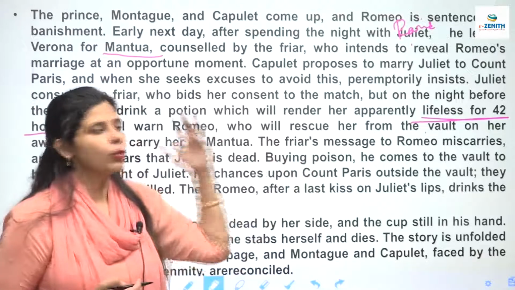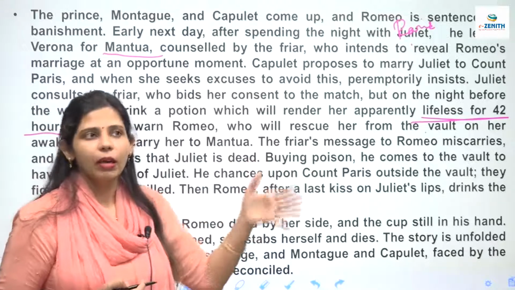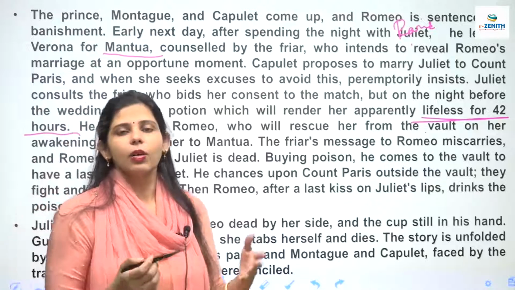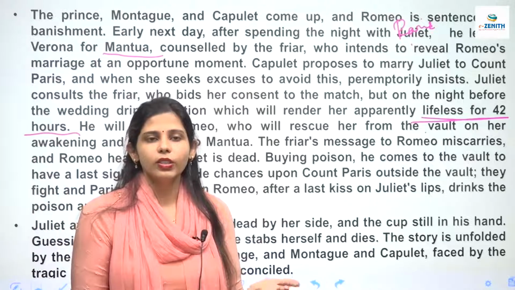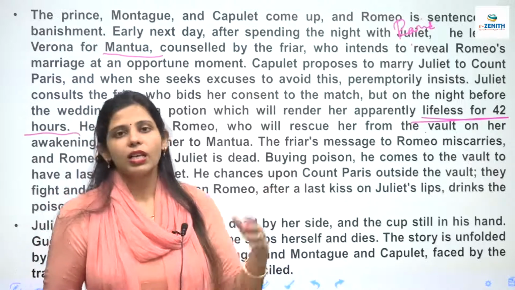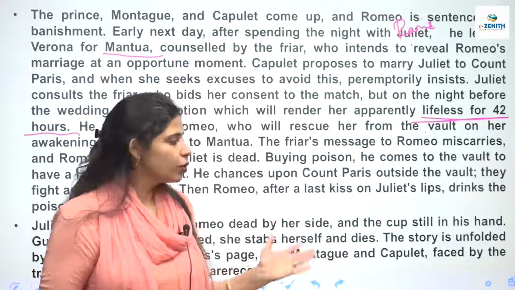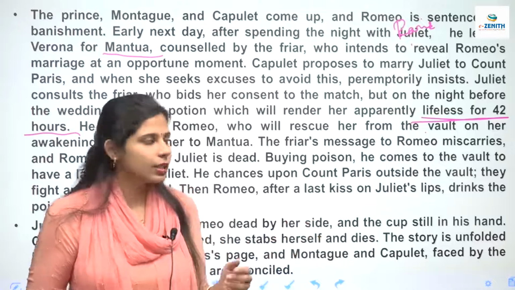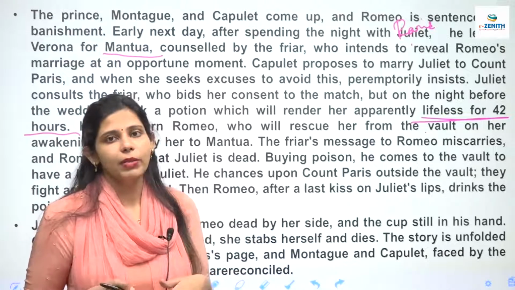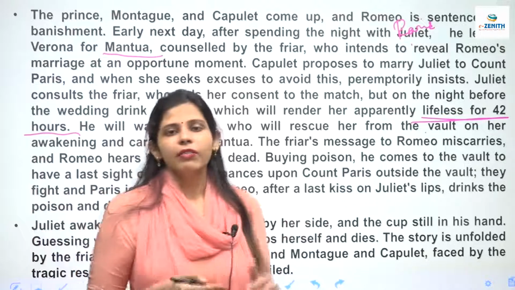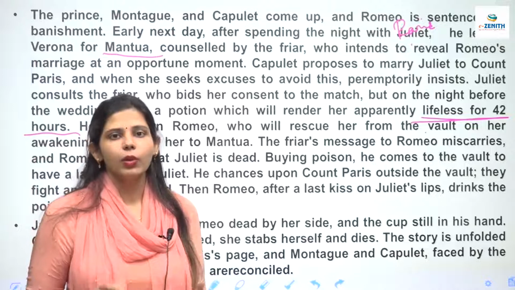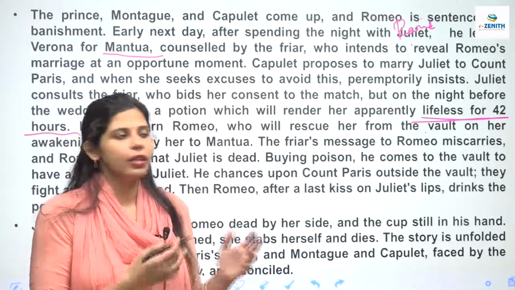Then what happens: both the Capulet and the Montague families come there, the Prince also comes there, and then they realize that because of the families, two children of the families had to lose their lives. Paris also lost his life, Tybalt also died, and Mercutio, who was a friend of this Romeo, was also injured. So a lot of mishap happened because of the fight between the families. So they decided that they will resolve their fight and live happily, although the children have passed away.